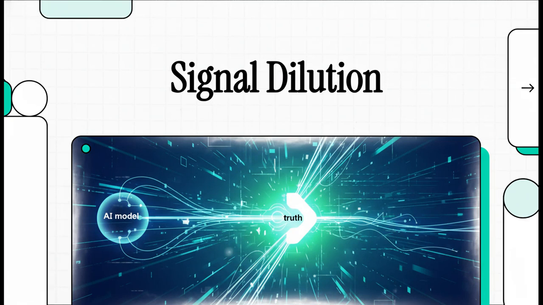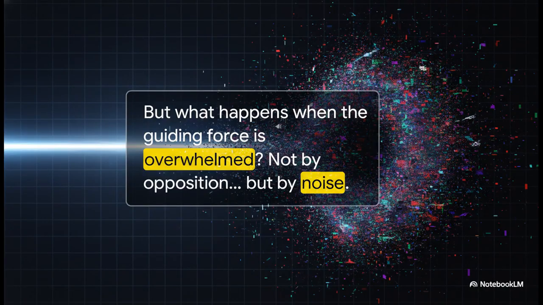In our last explainer, we talked about how data applies a kind of force to an AI model, pulling it towards the truth. It's a really powerful way to think about it. But what happens when that guiding force gets completely overwhelmed? Not by some opposing force, but by just simple, chaotic noise.